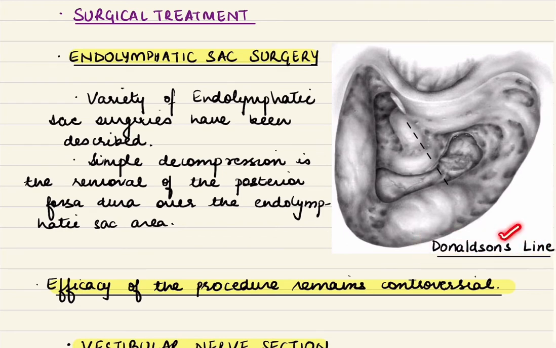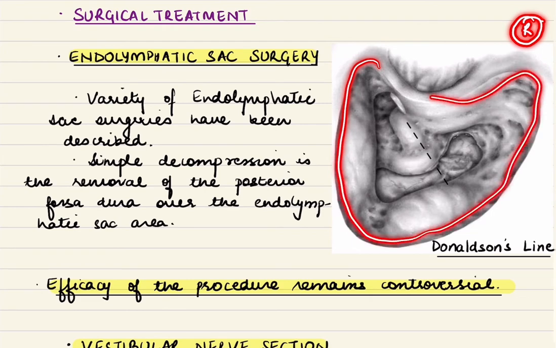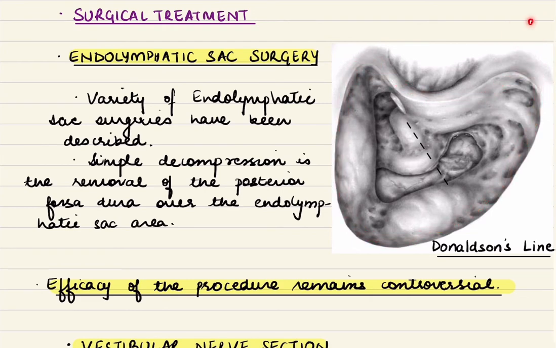Now, we'll see with the help of this diagram what Donaldson's line is. So, this is a picture of a right mastoid with cortical mastoidectomy already done. This is the anterior part, superior, inferior, and posterior. This is the lateral semicircular canal, this being the posterior semicircular canal, and this being the short process of incus.